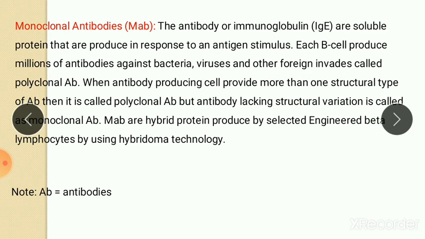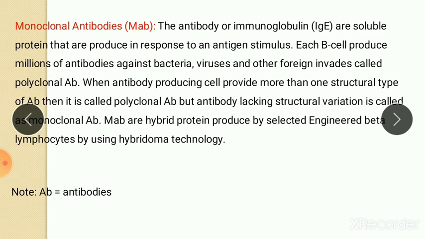Monoclonal antibodies are hybrid proteins produced by selected engineered B lymphocytes using hybridoma technology. So monoclonal antibody is produced by using the technology called hybridoma technology.